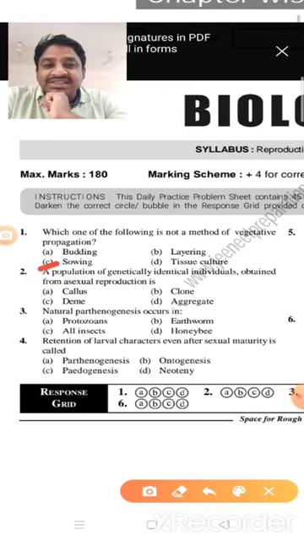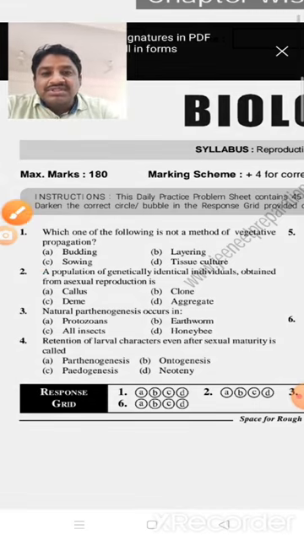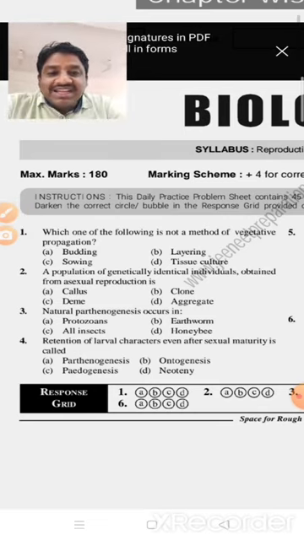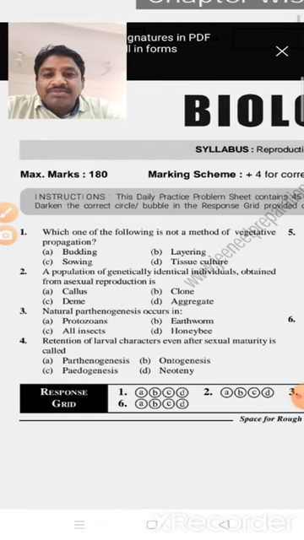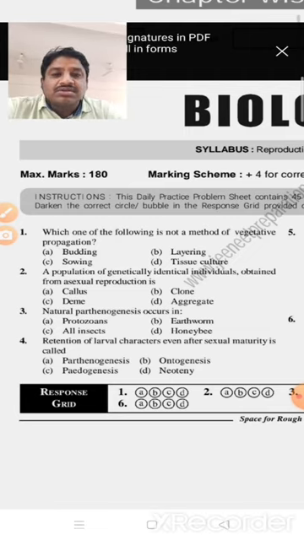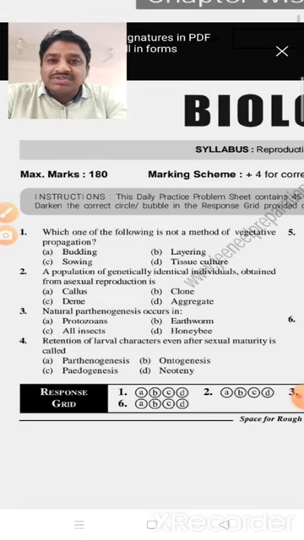So that's why here the answer is option C. Okay, next, the second one: a population of genetically identical individuals obtained from asexual reproduction is called callus, clone, deme, or aggregate. Of the given four options, genetically identical individuals, which one? Already we discussed that morphologically and genetically similar individuals we call clones.